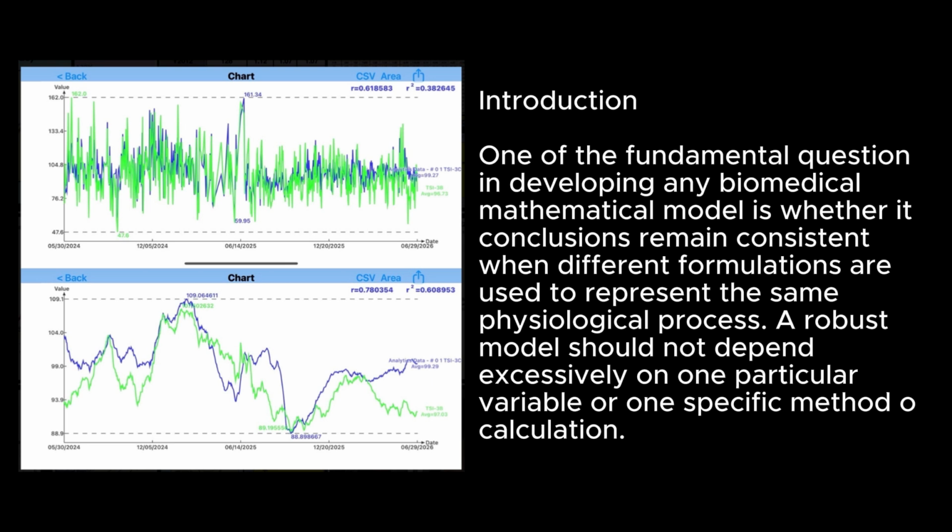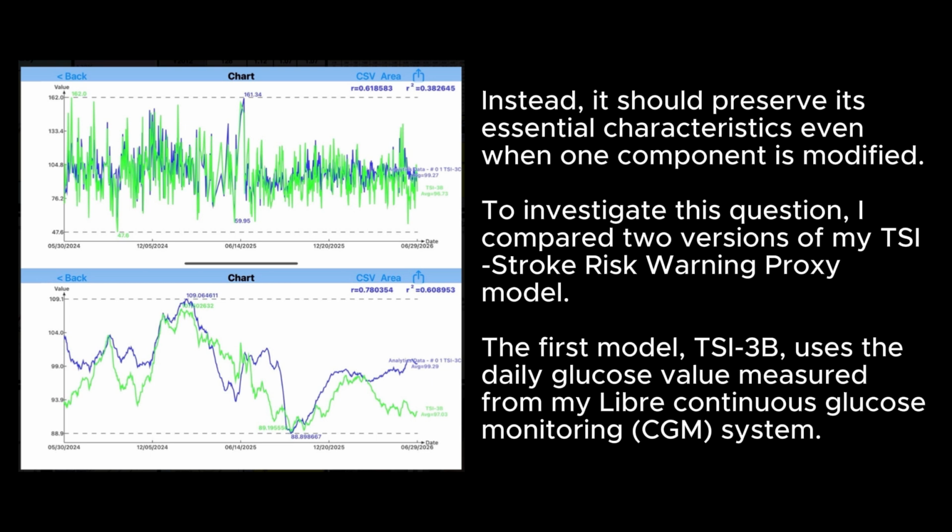Introduction. One of the fundamental questions in developing any biomedical mathematical model is whether its conclusions remain consistent when different formulations are used to represent the same physiological process. A robust model should not depend excessively on one particular variable or one specific method of calculation. Instead, it should preserve its essential characteristics even when one component is modified.